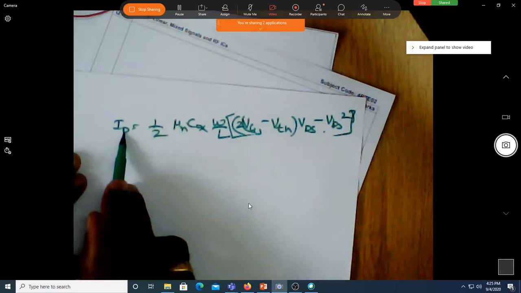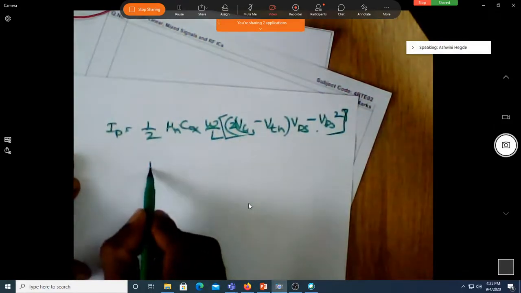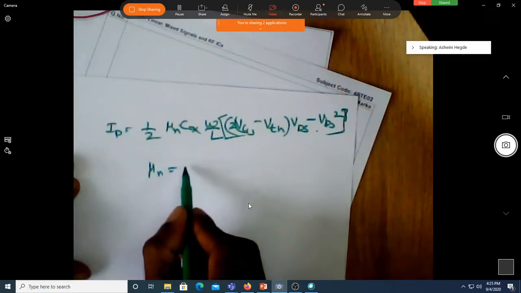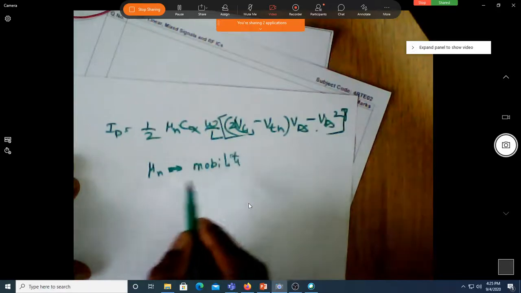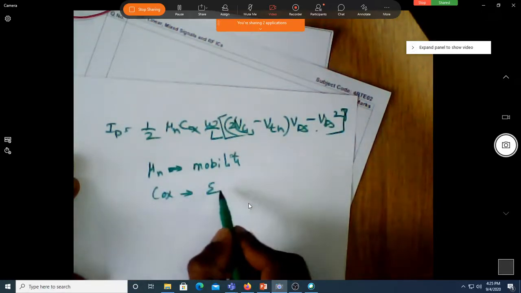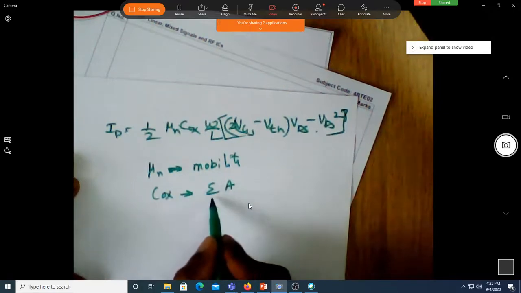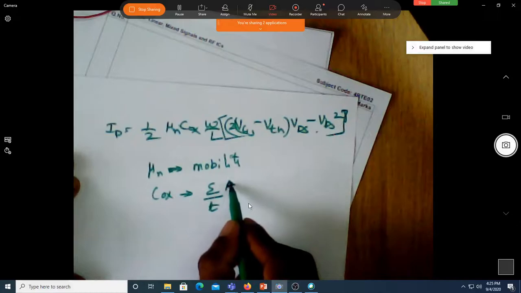Can you see this camera now? So ID is equal to half mu n Cox. You can see this mu n is nothing but the mobility of the charge carrier. Cox is nothing but epsilon A by T. Actually there is no A here.